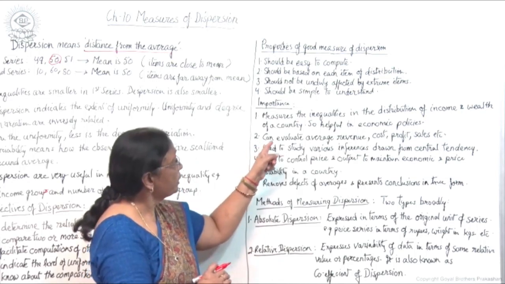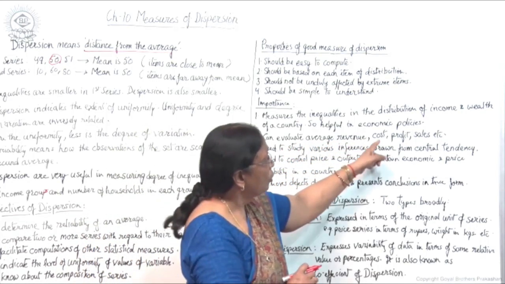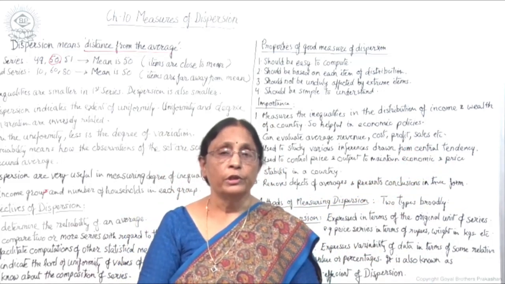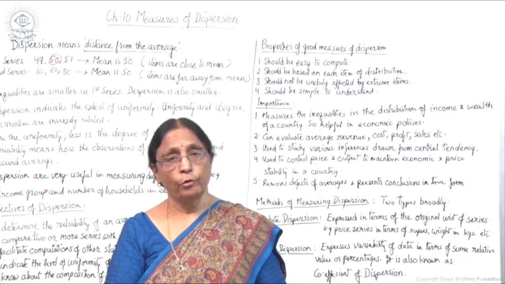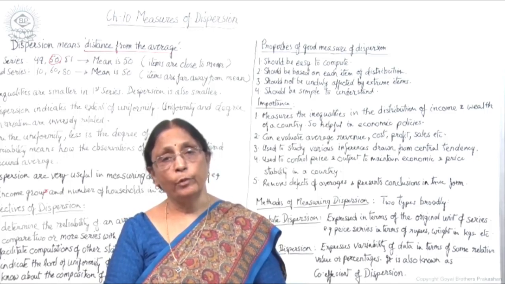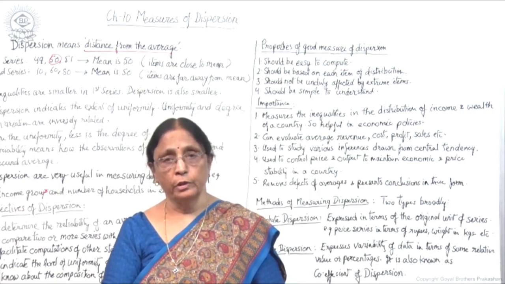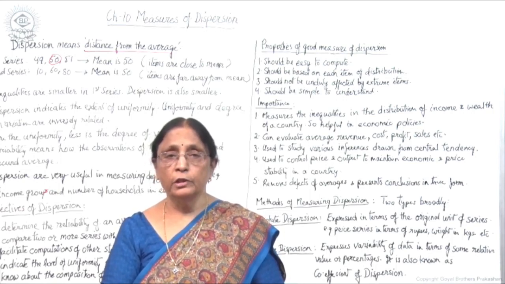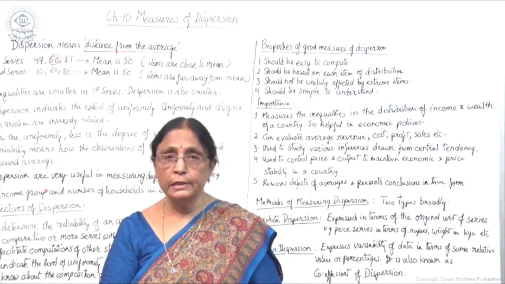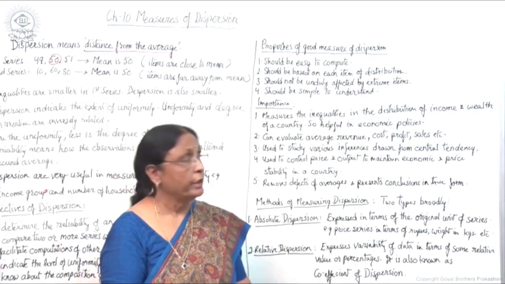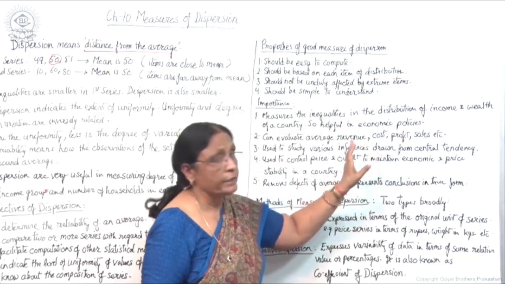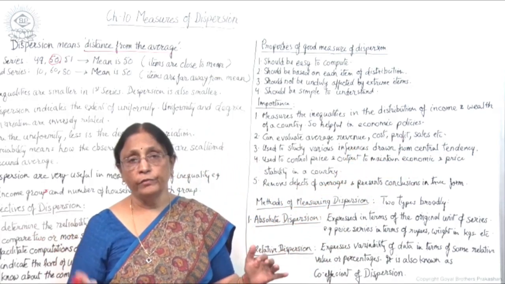Second, dispersion can evaluate average revenue, cost, profit, sales, etc. Right? So all these revenue, cost, profit, sales, etc., are better evaluated with the help of measures of dispersion. Though average figures can be calculated with the help of measures of central tendency, measures of dispersion give you a better picture of the distribution of cost, profit, sales, etc. That means what is the variability.